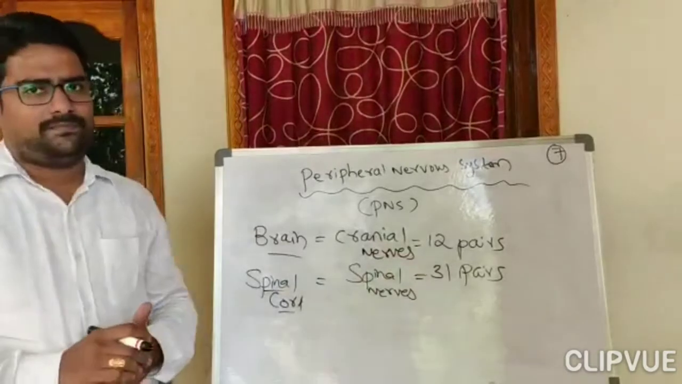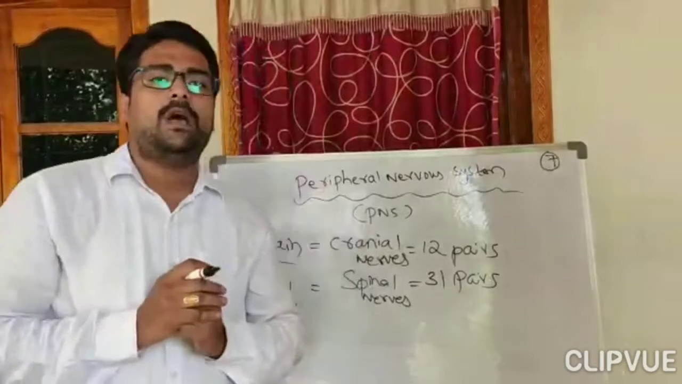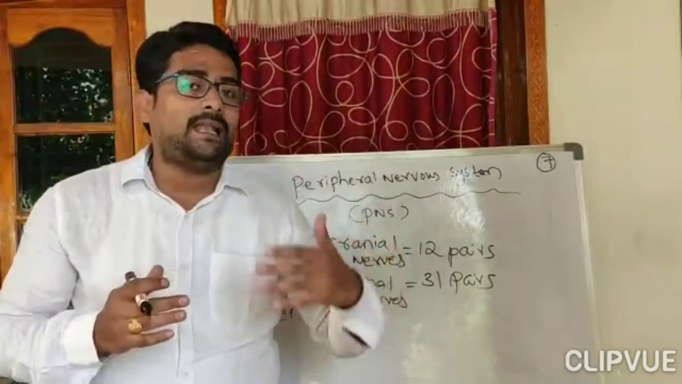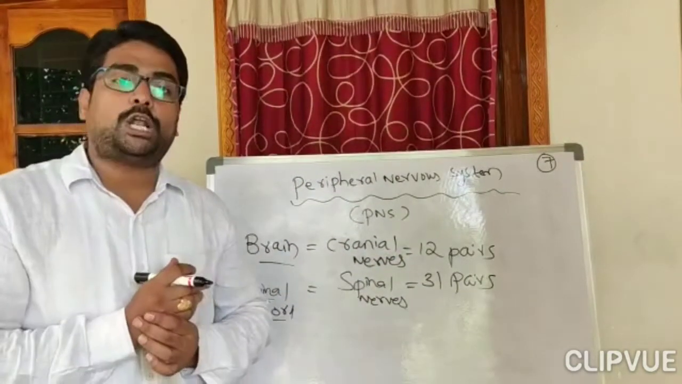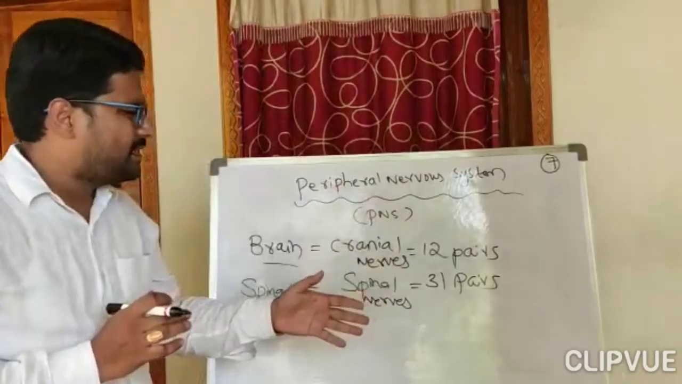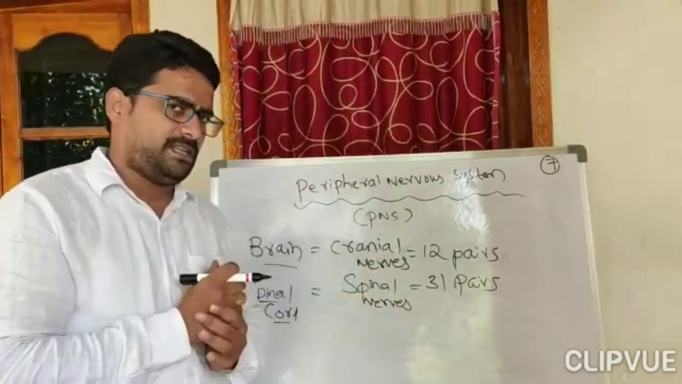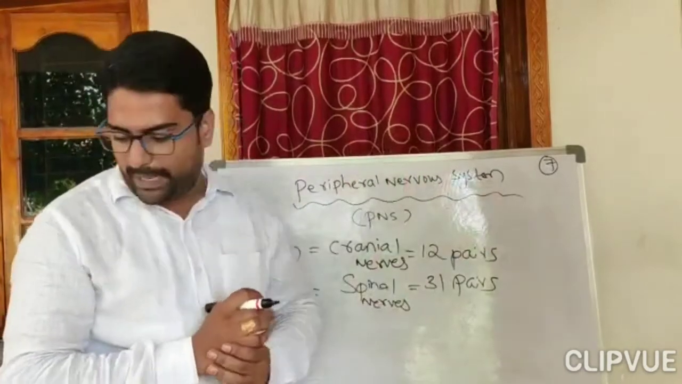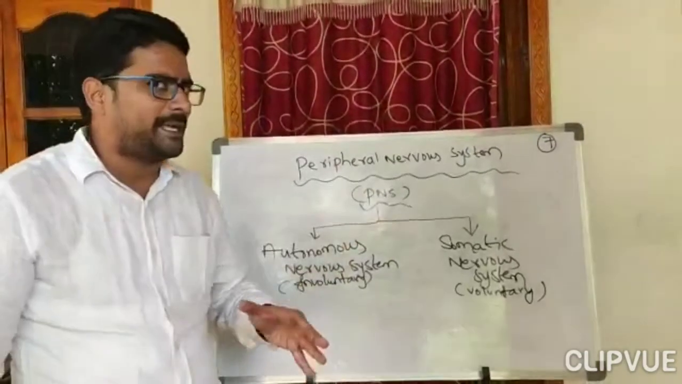So this PNS is a vast system of dorsal and ventral root nerve cell heads, and also spinal and cranial nerves, which are attached to the spinal cord and brain on one side, and to the muscles on the other side. So the PNS is the rest of the body apart from the brain and spinal cord. The rest of the nerves are called the peripheral nervous system. And my dear children, the peripheral nervous system is again divided into two types.